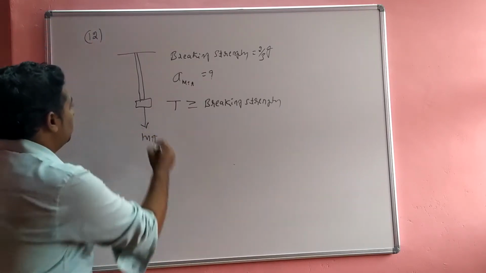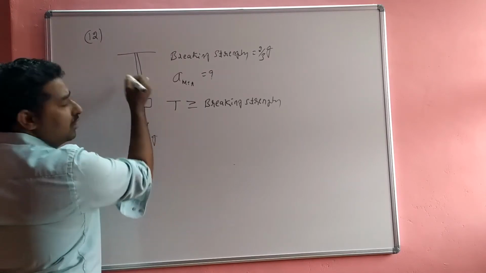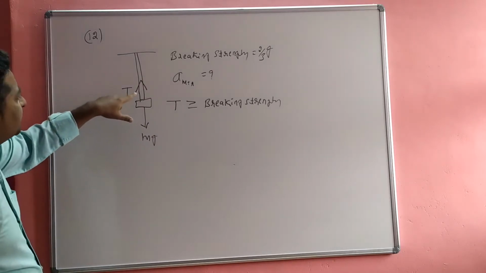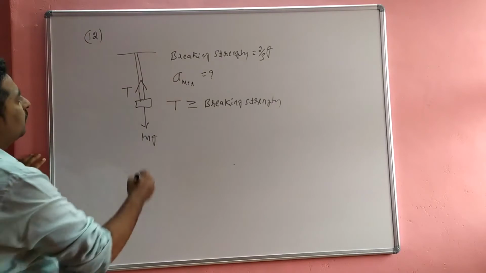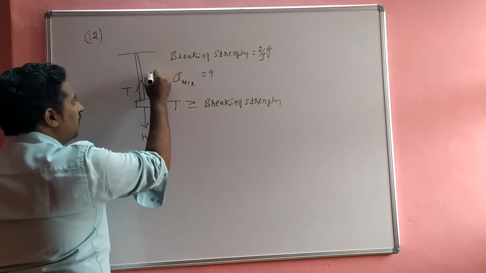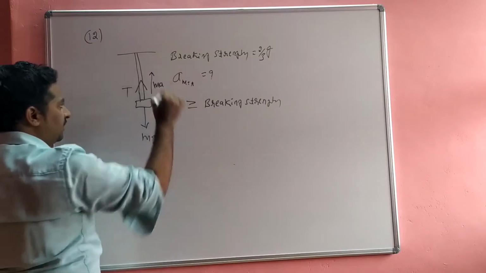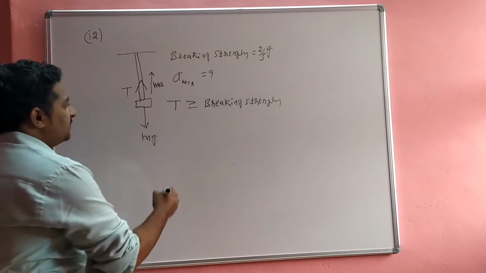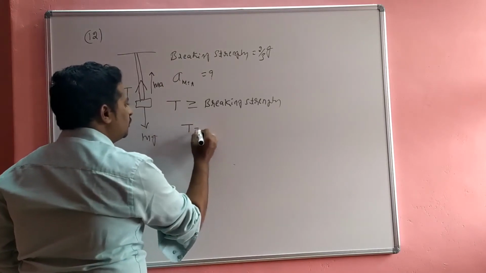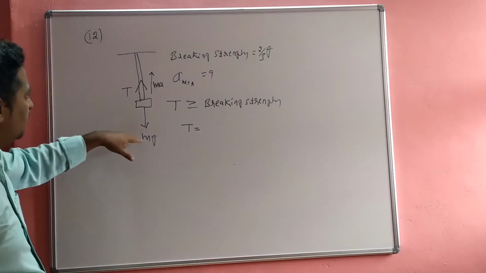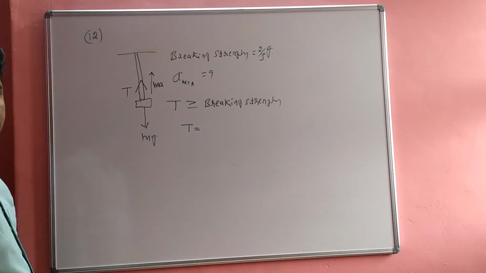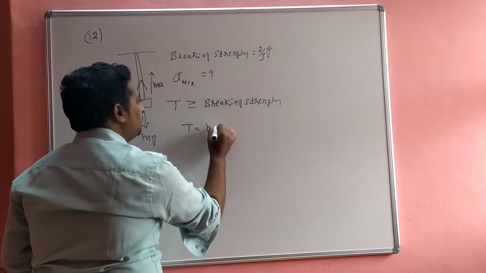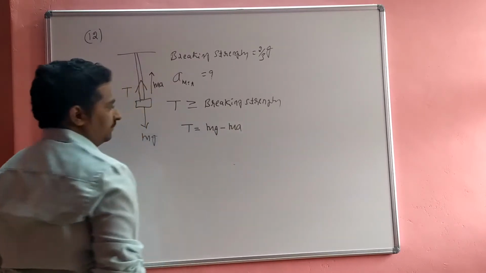Then the tension is created in the string, acting upward, with the ma direction. So the upward tension is positive and the downward is negative, so the tension is mg minus ma.